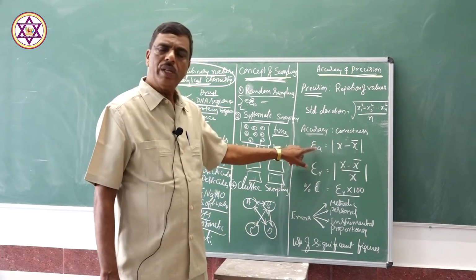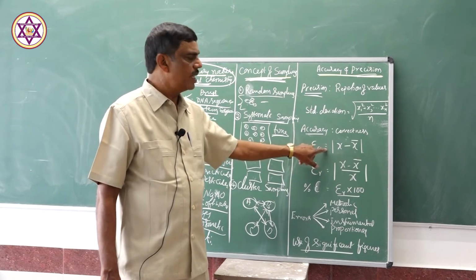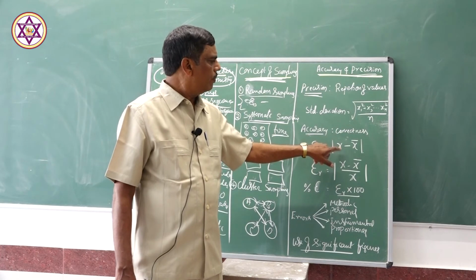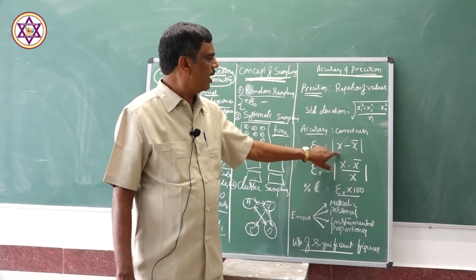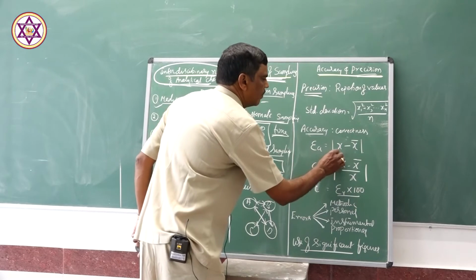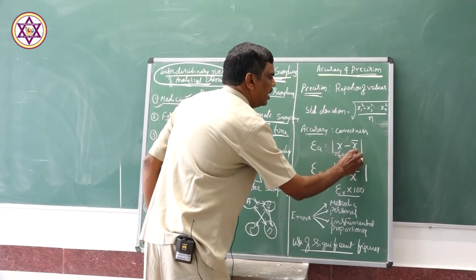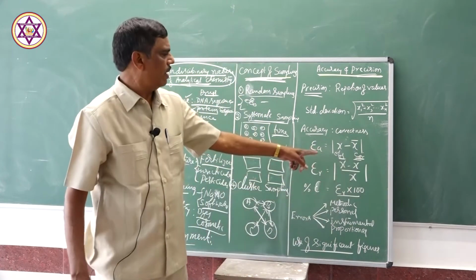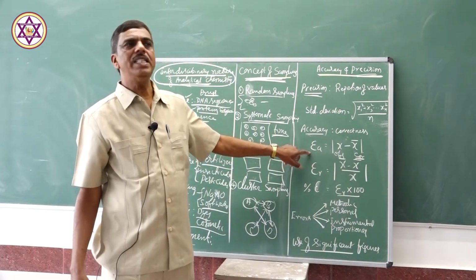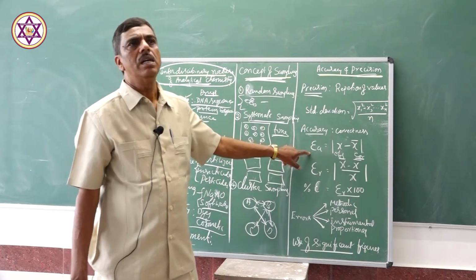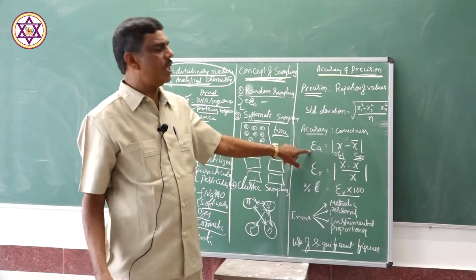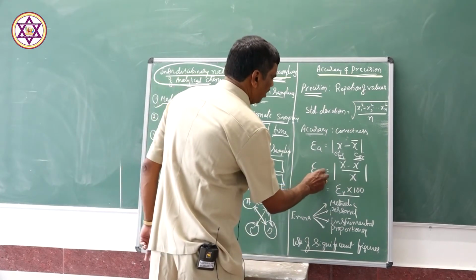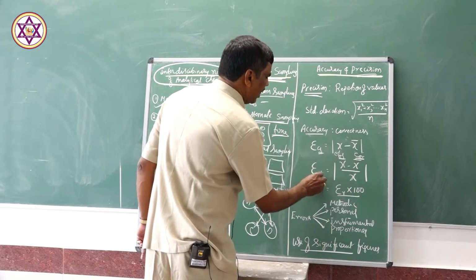Therefore, absolute error, EA, is nothing but the observed value minus the correct value. The observed value is x, and this is the correct value. Observed value minus correct value gives you the absolute error. This error tells you how much the value is equal to the reality. Another one is relative error.